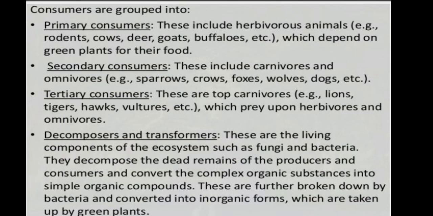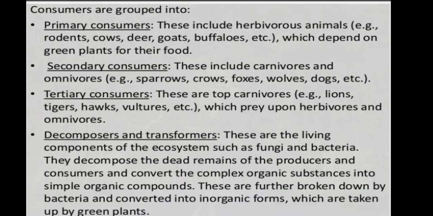Then consumers are grouped into primary consumers, secondary consumers, and tertiary consumers. And the last one is the decomposer or transformer. Primary consumers include the herbivore animals, for example rodents, cow, deer, goats, and buffalo, which depend on green plants as their food material. Secondary consumers include carnivores and omnivores, for example sparrow, crows, fox, owls, dogs, etc. Then tertiary consumers are the top carnivores, for example lions, tigers, and vultures, which prey upon the herbivores and omnivores.